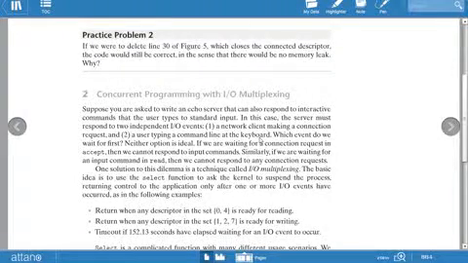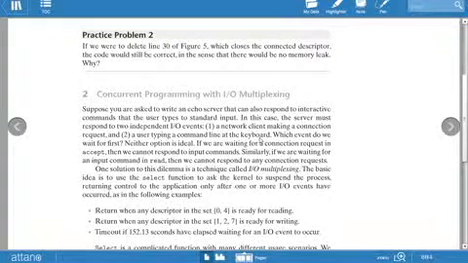One is a network client that makes a connection request. The other is a user that types a command line at the keyboard.